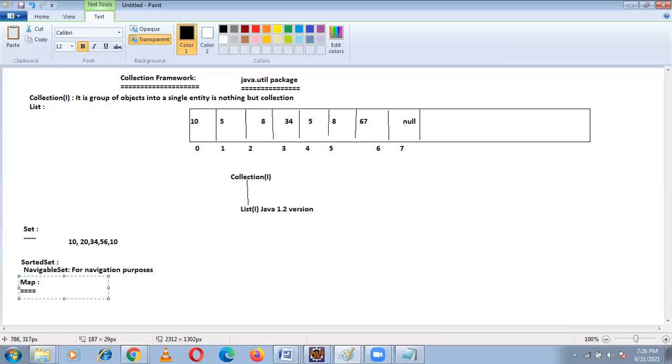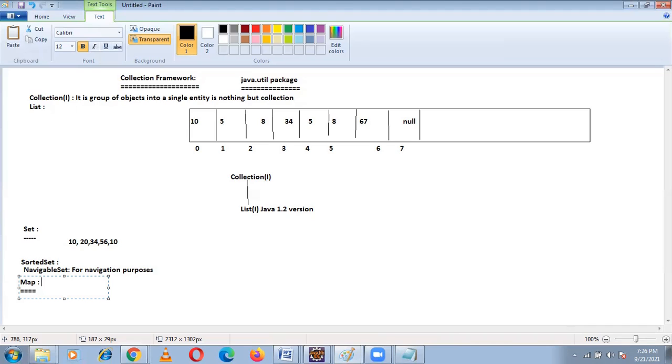But the other collection classes or interfaces store the values in the form of elements, not key value pairs. Like 10, 5, 8, we are giving these elements, right? These are only elements. But map stores the elements in the form of key value pairs.